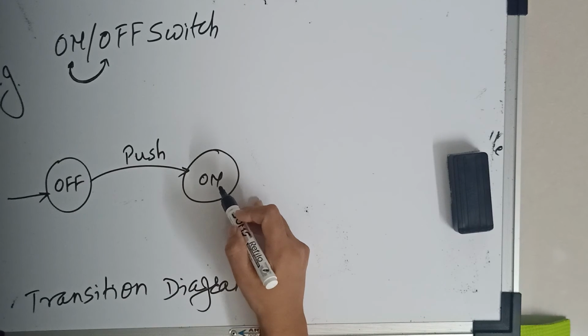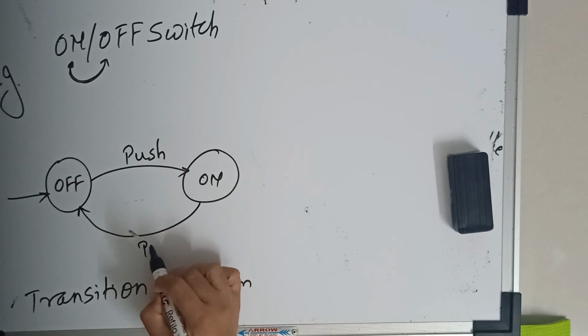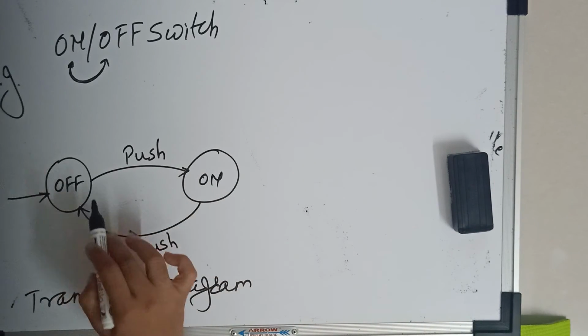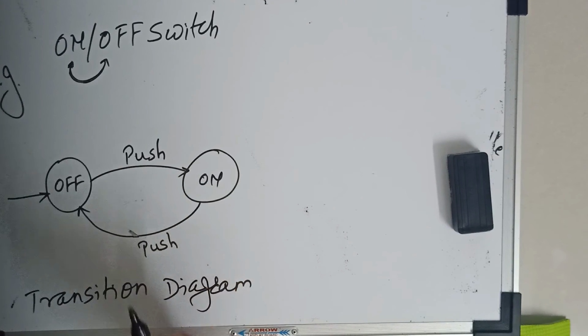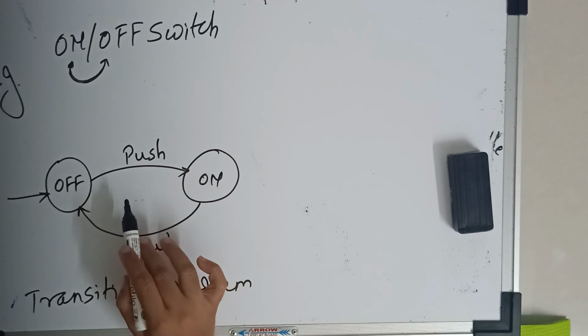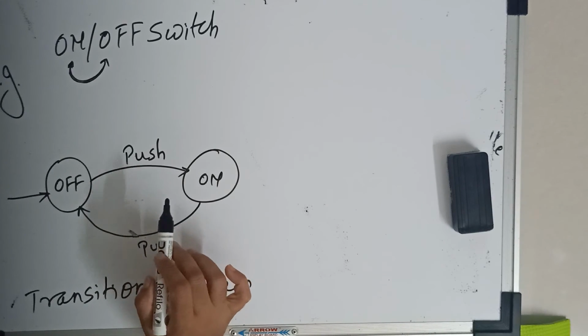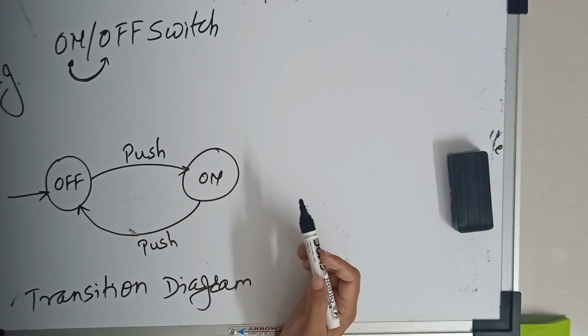Suppose we push this on button, it turns to the off state. So here there are two states. These are given in circles and these arcs are shown as inputs. Now for inputs we can use any symbols, any letters, and for these two states also we can consider any symbols.